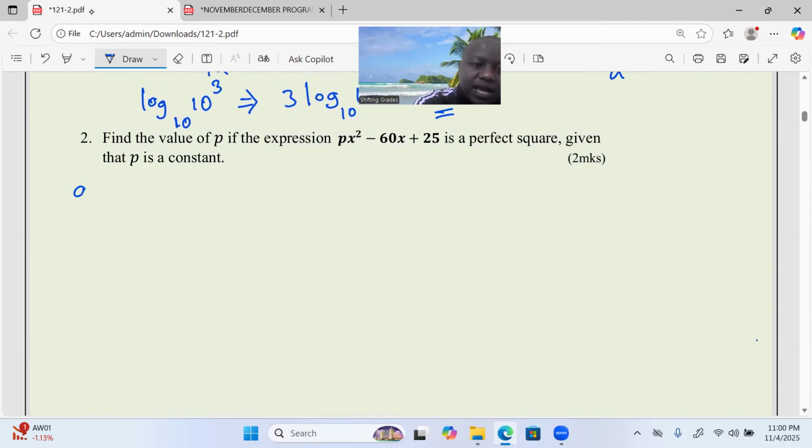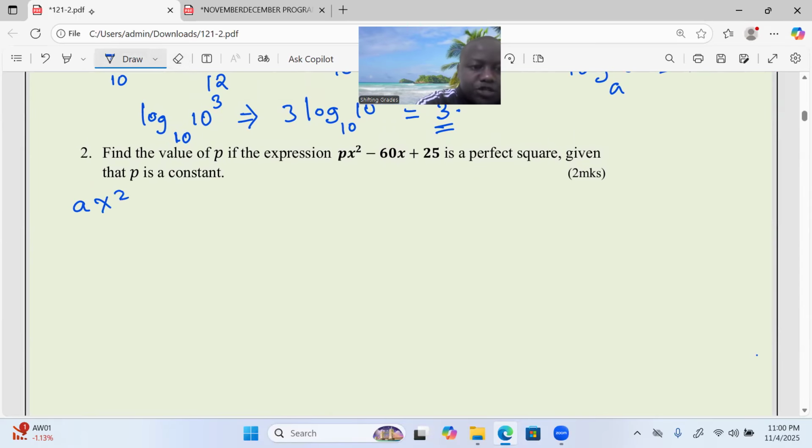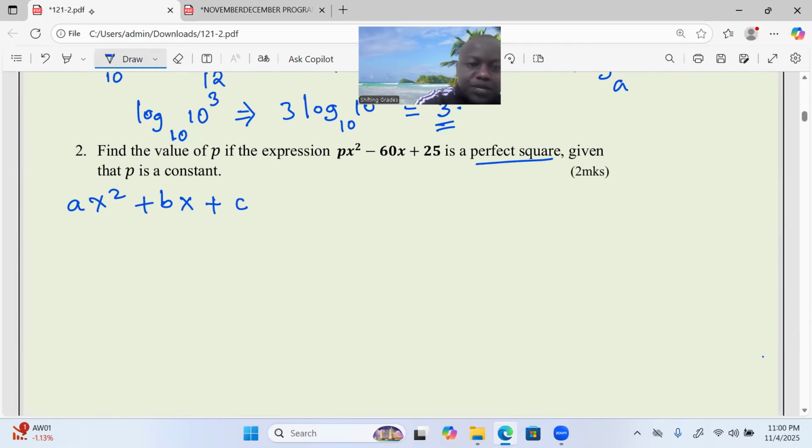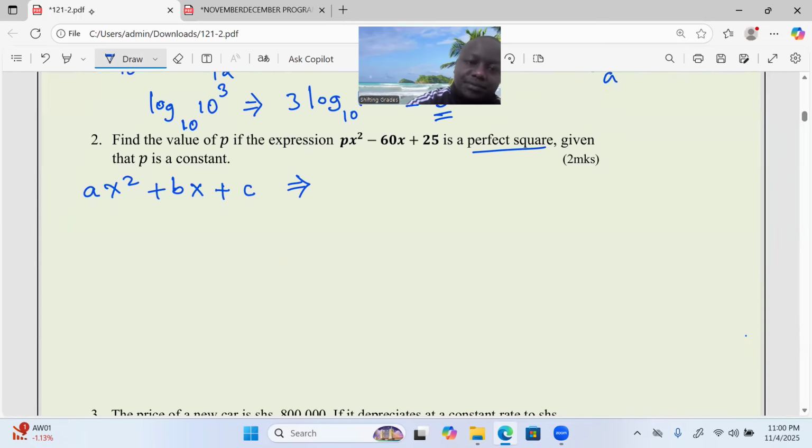Whenever you are given ax power 2 plus bx plus a constant c as a perfect square expression, then it should directly imply that whenever we take the value of b out of 2 and we square, we get a times c.